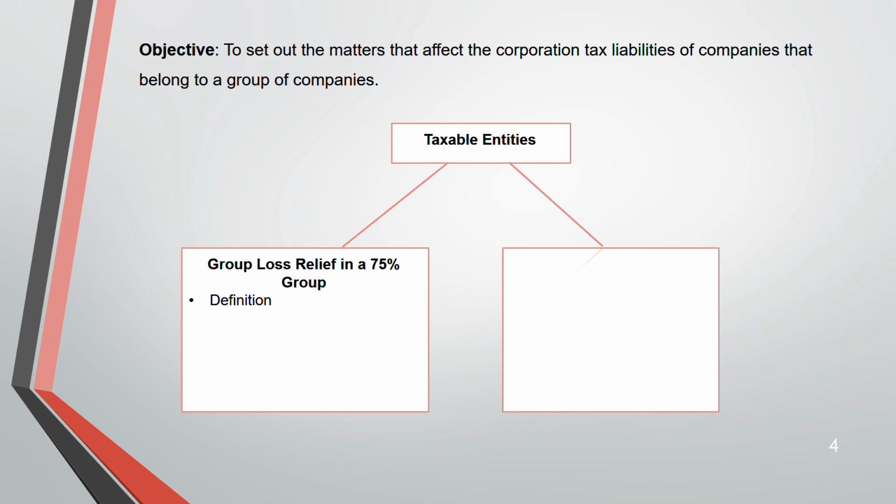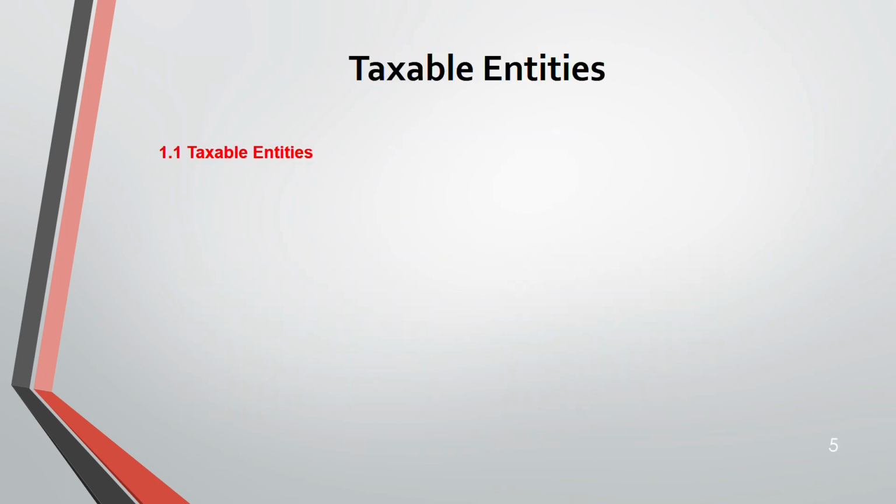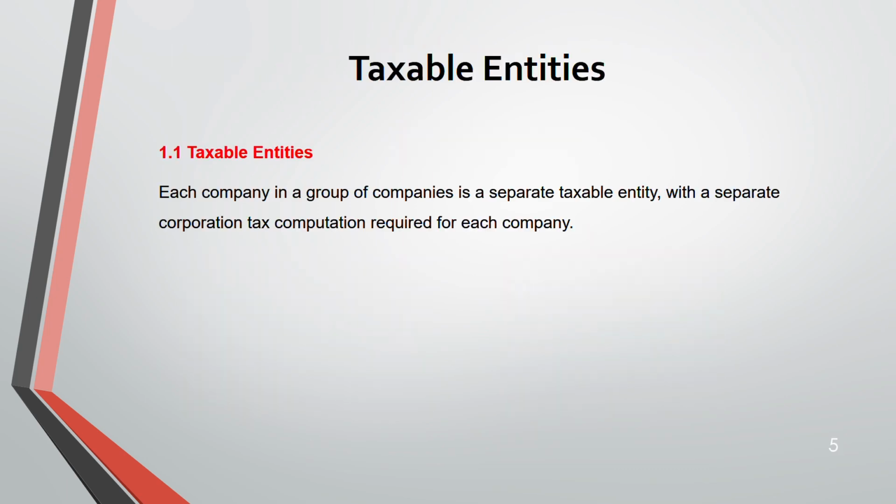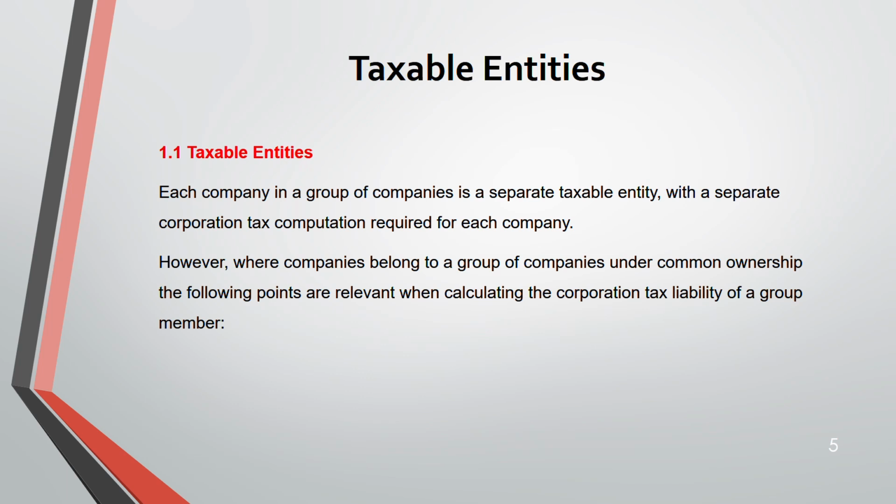So under taxable entities, there are two: one is the 75% group, the other one is the gains group. Now, taxable entities. Each company in a group is treated as a separate taxable entity, and each company has to pay its own separate corporation tax. But if the company belongs to a group of companies, that means when you are a member of a group, there are the following points that are relevant when you are calculating your corporation tax. Let us go through those points.